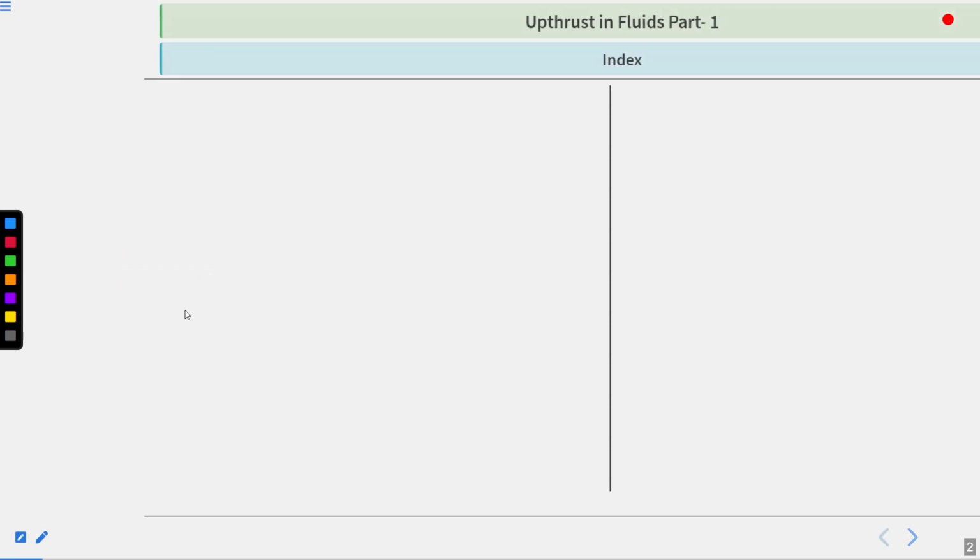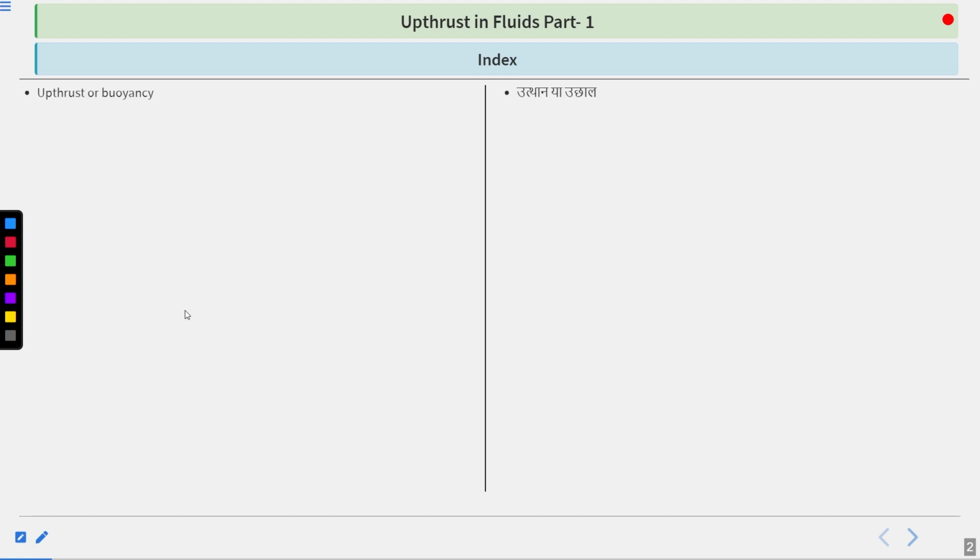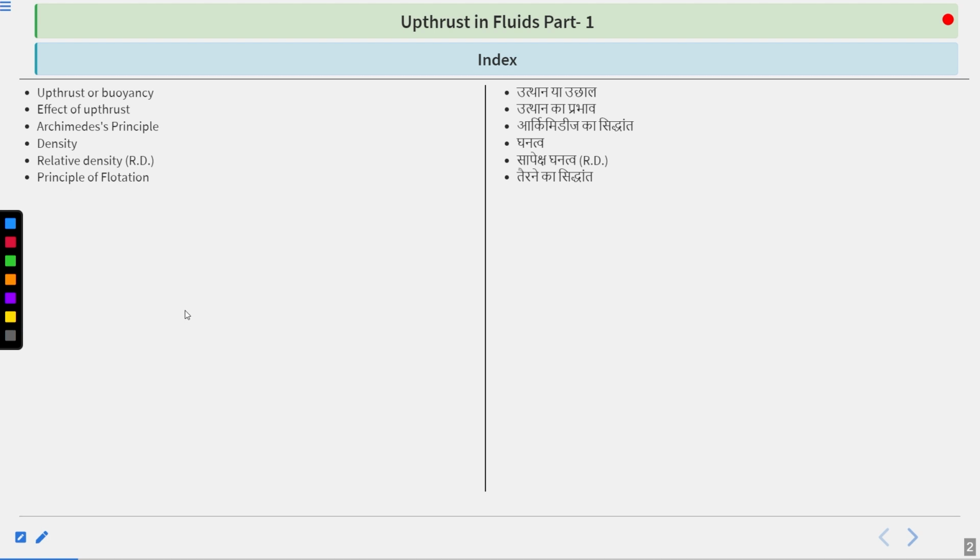In this lecture we are going to talk about upthrust or buoyancy, effect of upthrust, Archimedes principle, density, relative density, principle of flotation, equilibrium of floating bodies, and the metacenter. These are the points of discussion in this particular lecture.